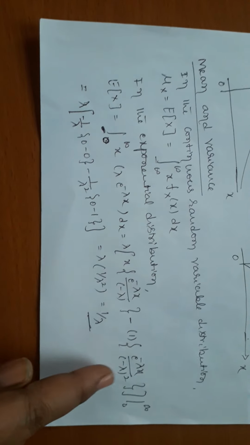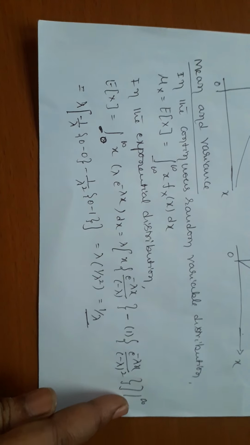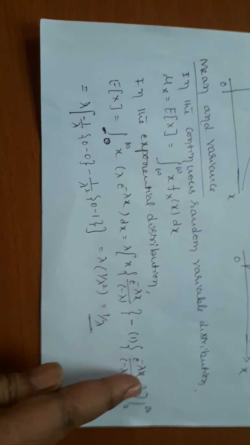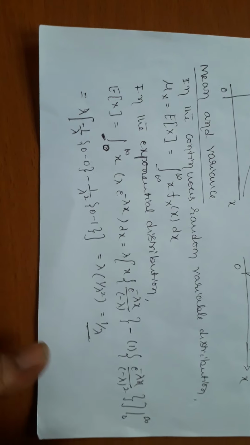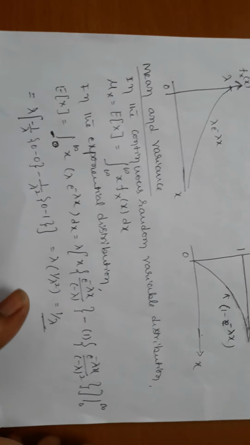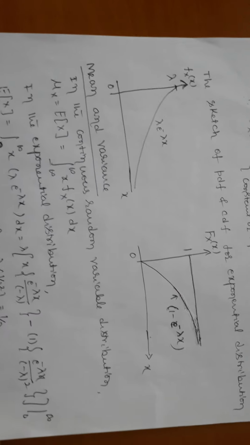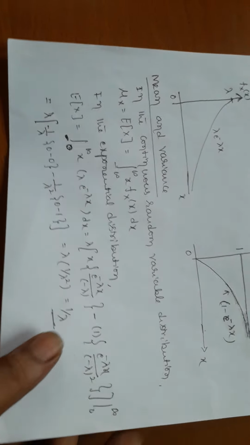Therefore, minus 1 by lambda square of e power of minus infinity 0, minus e power of 0 is 1. Minus into minus is plus. Lambda is cancelled with lambda square. What's the remaining? 1 by lambda. Therefore, the expectation value in the exponential distribution is 1 by lambda.